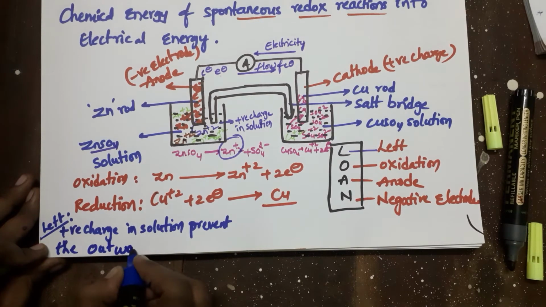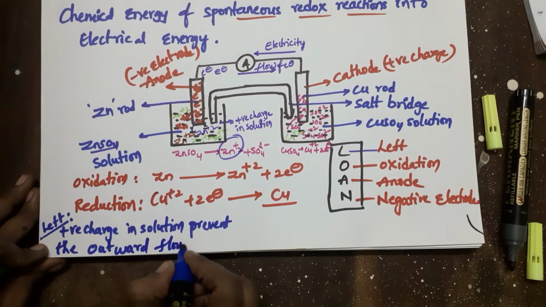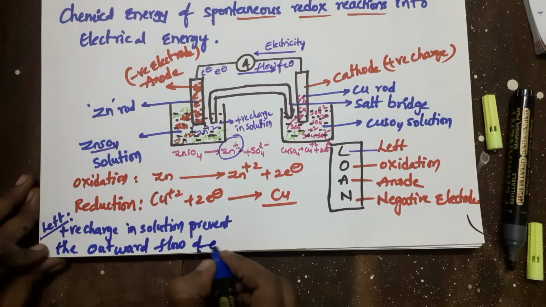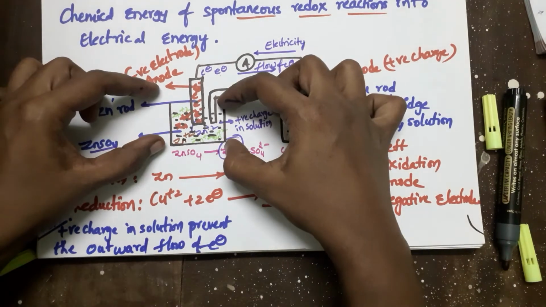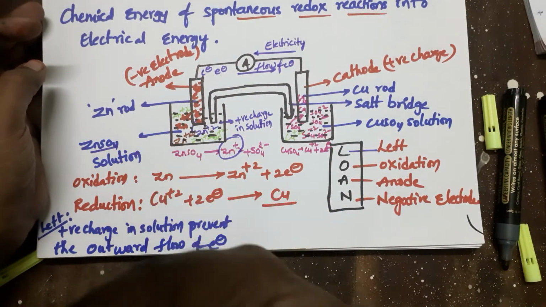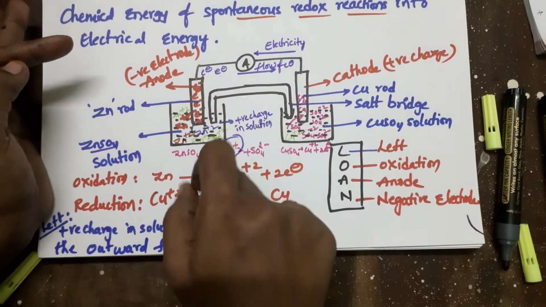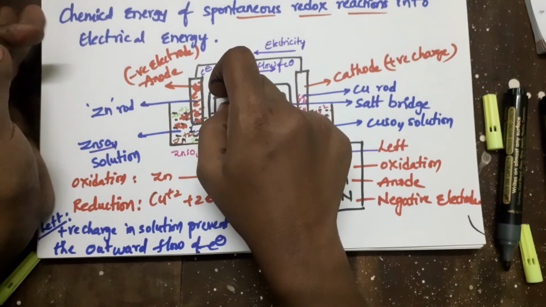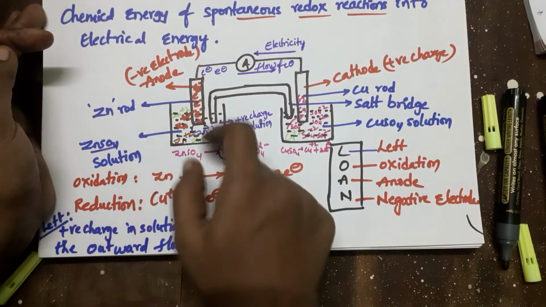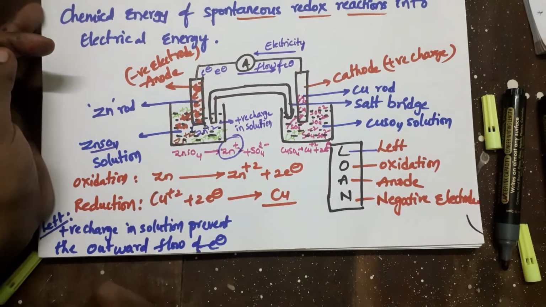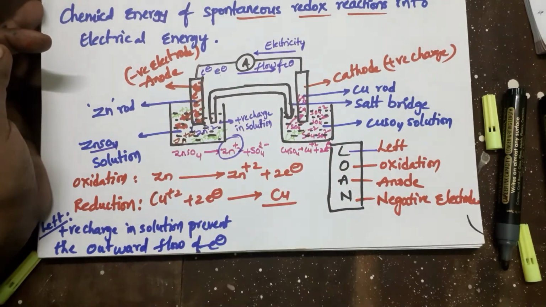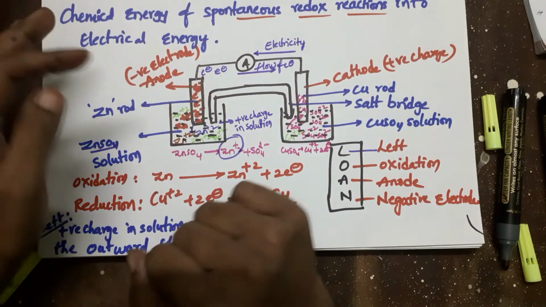Okay, why does it prevent the outward flow of electrons? Because in the same cell, cations, the positively charged species, are in the solution and negatively charged species are in the electrode, so the electrons will be attracted by the positively charged ions present in the solution. Okay, and it can prevent the flow of electrons to the other electrode.